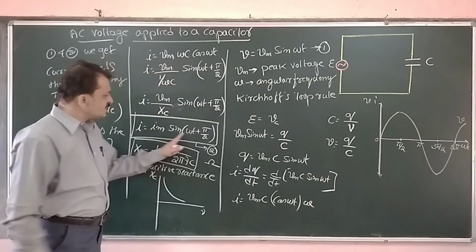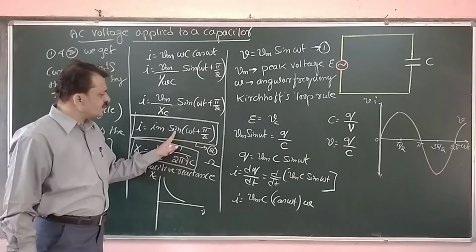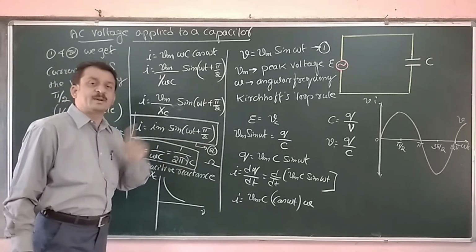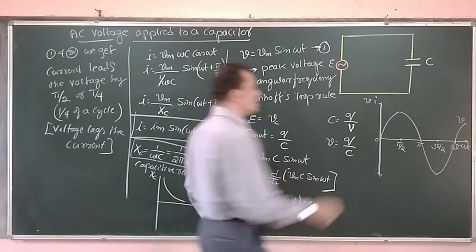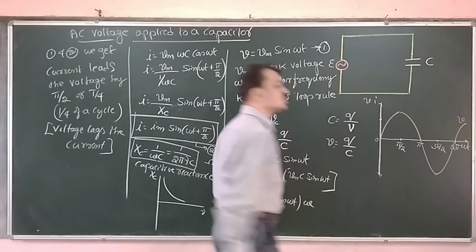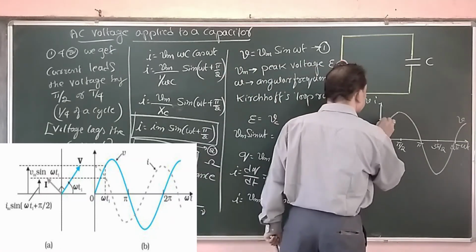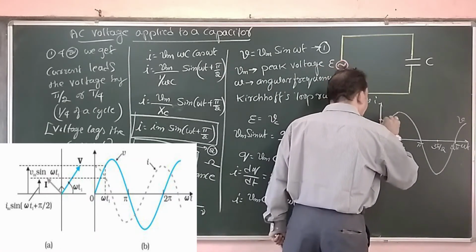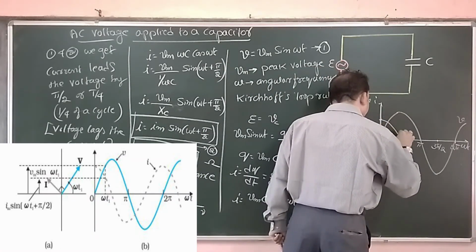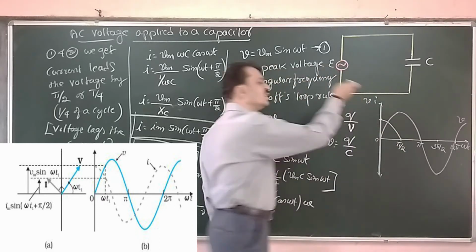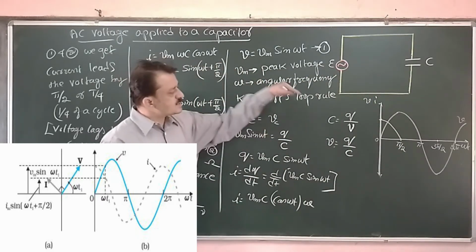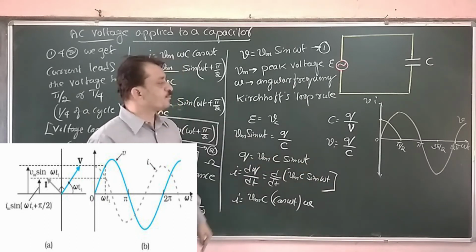Now, since here the current is having sine of omega t plus pi by 2, initially current is at maximum value, positive maximum. Now, as the voltage starts to increase, the current is decreasing.